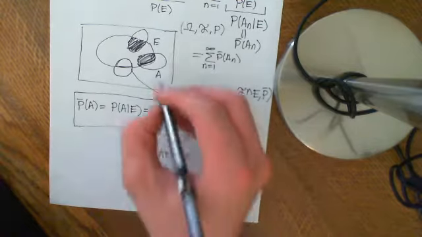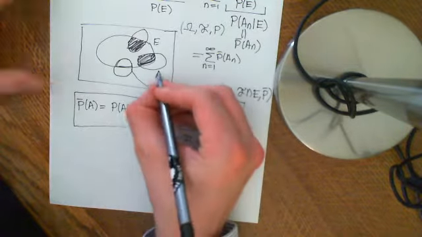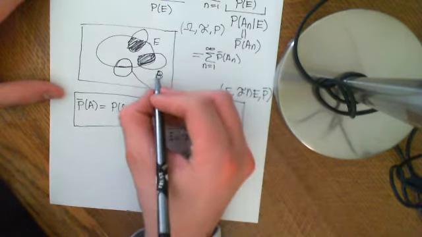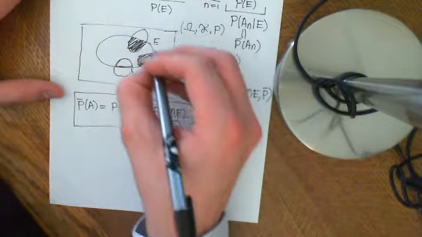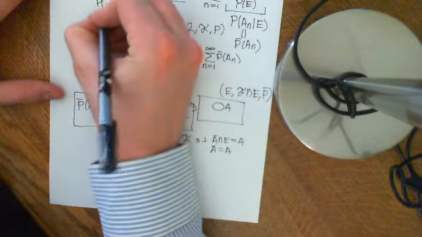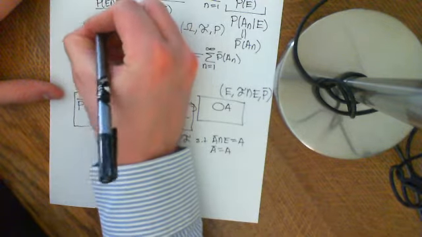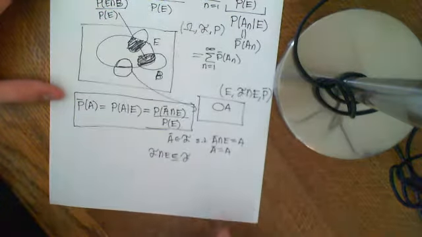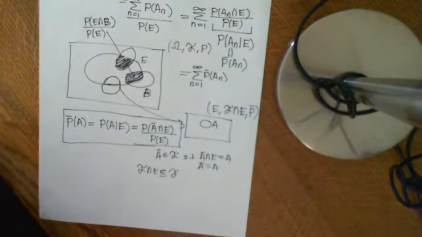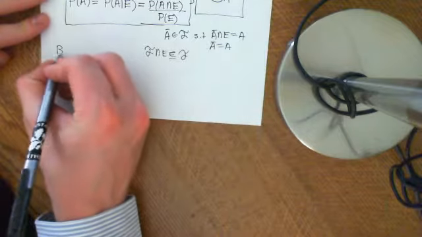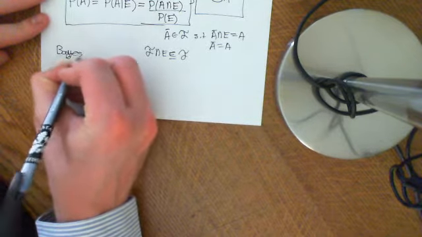And note that, this is really stupid, I should call that B because A meant something different here. If you have another event, B, and you're given that E has happened, just take the probability of E intersection B, and normalize it by dividing it by the probability that E happens. And that's the way you do conditional probability. In the final little minutes of this video, I'm going to show you something called Bayes' rule.